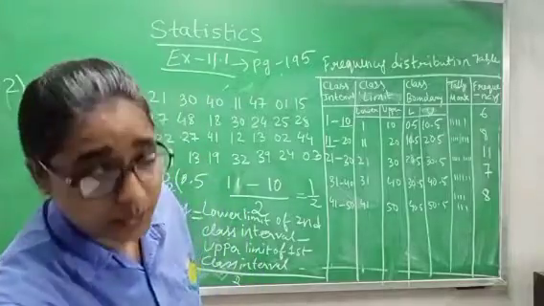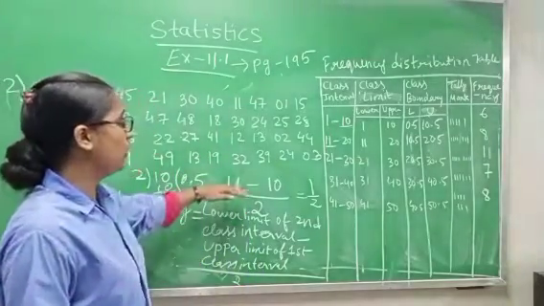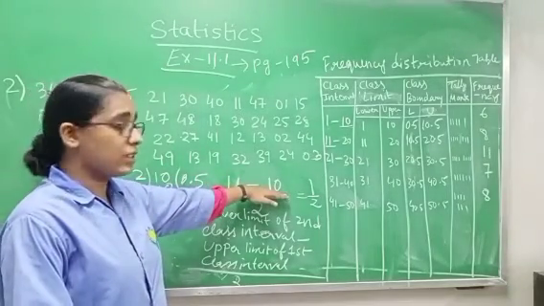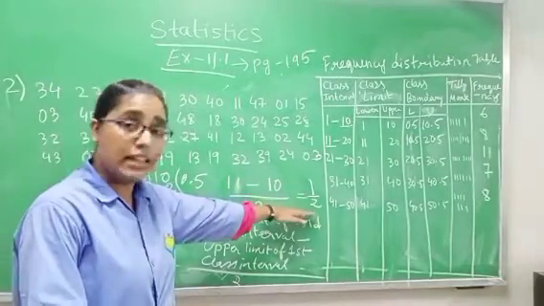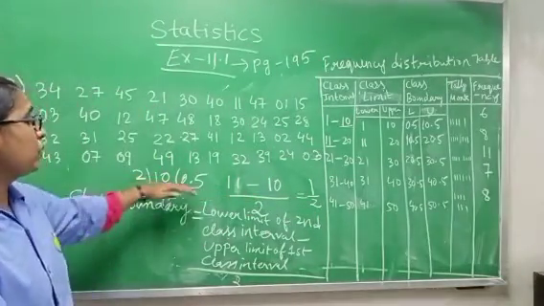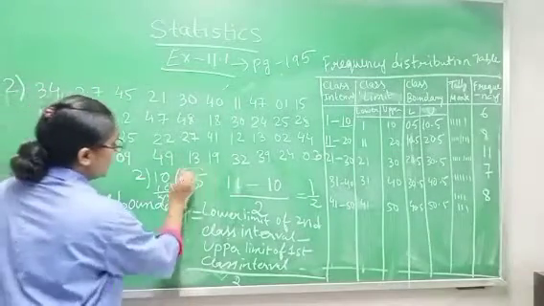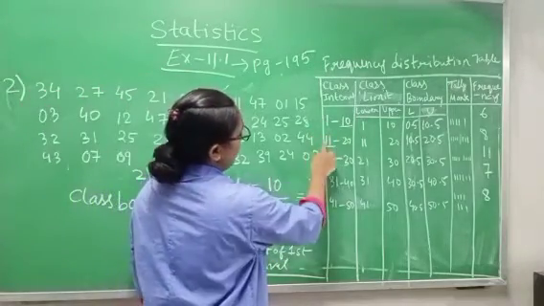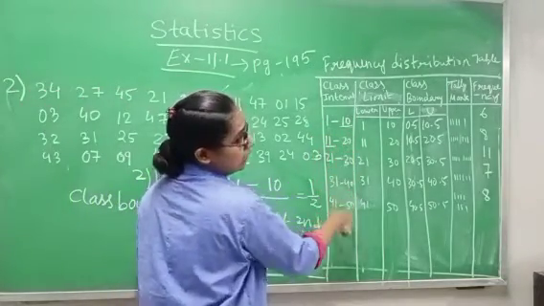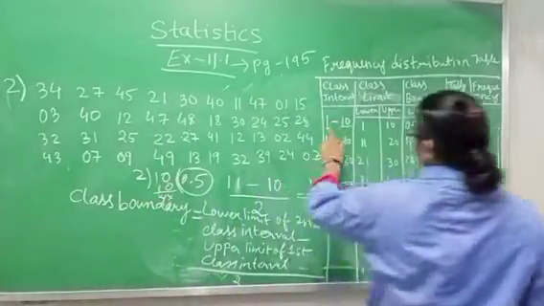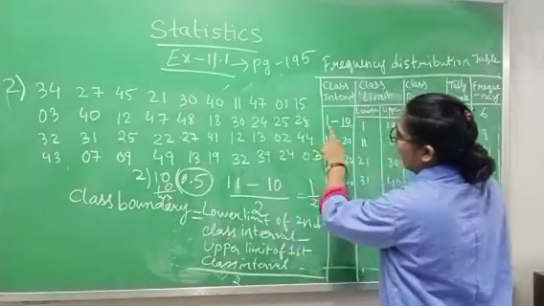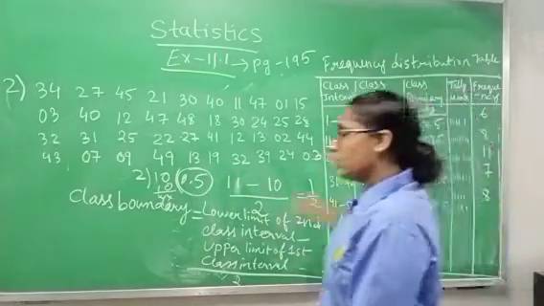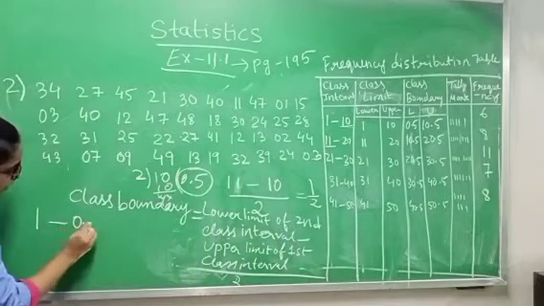Again I am repeating that whenever you are finding class boundary, first what you will do? Lower class limit of the second class interval minus upper class limit of the first class interval, divided by 2, you are getting half, which is 0.5. Whatever answer comes in decimal, that number will be subtracted from the lower limit and added to the upper limit. This is the method. In the lower limit you have 1, and 1 minus 0.5 gives 0.5.